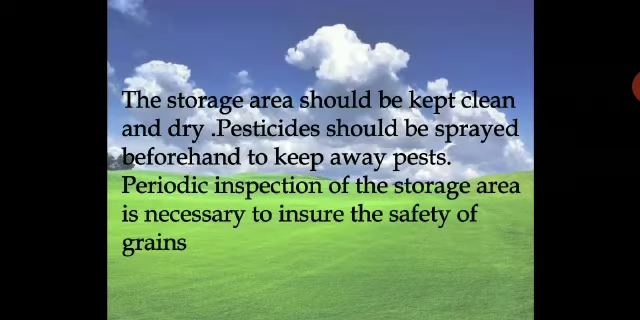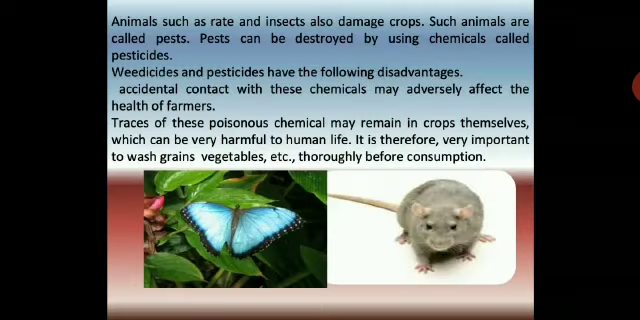The storage area should be kept clean and dry. Pesticide should be sprayed beforehand to keep away pests. Periodic inspection of the storage area is necessary to ensure the safety of grains. Once you have the crops grown and you do all the processes to get grain, storage of that grain is extremely important. Otherwise, it will be attacked by pests, or because of the moisture it can get spoiled. So you have to keep it in a dry place.